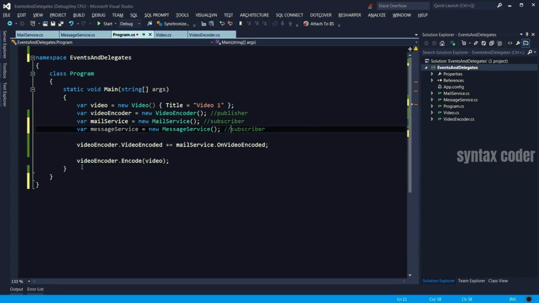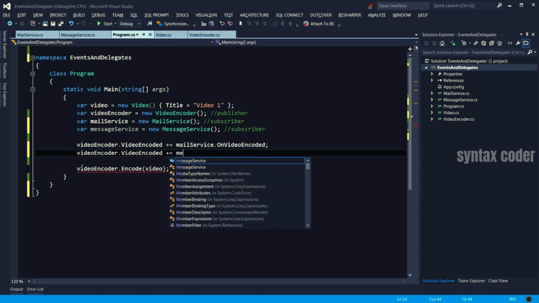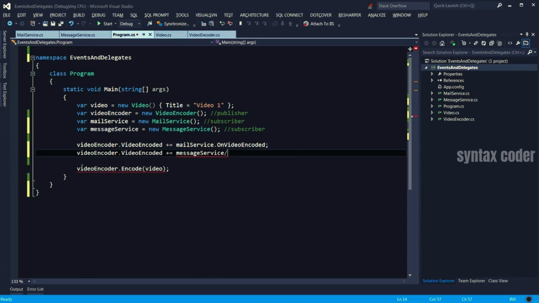Okay, so we've got an instance of the message service. We need to subscribe to the event, just like before. So who's the publisher? The video encoder. What event are we interested in? Video encoded. How do we subscribe? Plus equal. Now message service dot on video encoded. And again, I'm not making a method call, so there are no brackets here, just a reference or pointer.